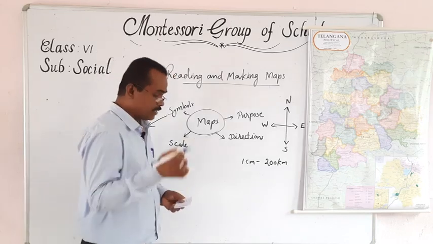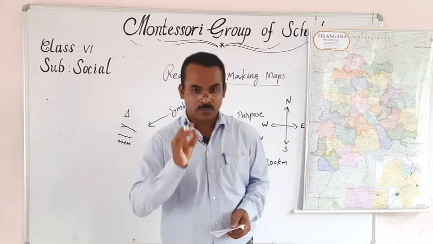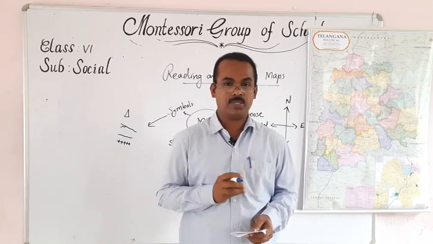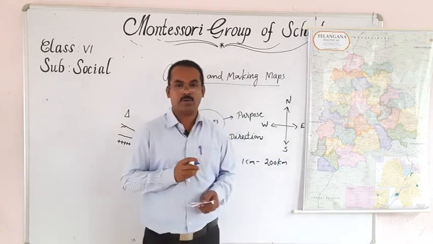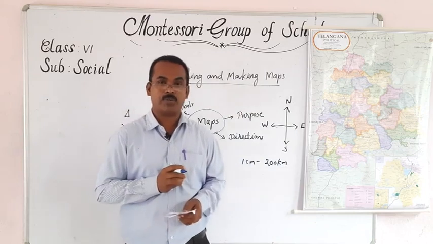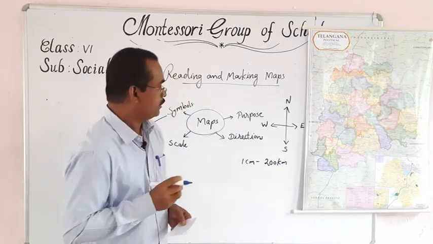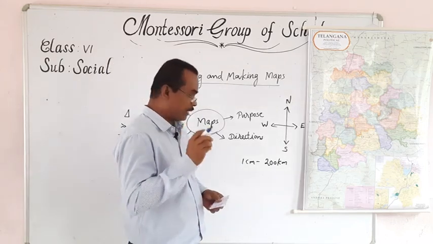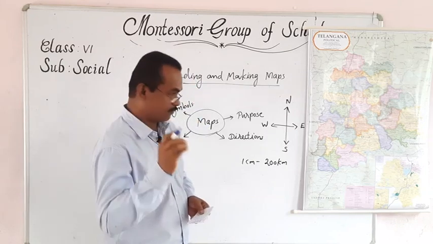So do you know what is a map? A map is a drawing of the Earth's surface, partly or completely, on a flat surface according to a scale. Why do we take a flat surface?